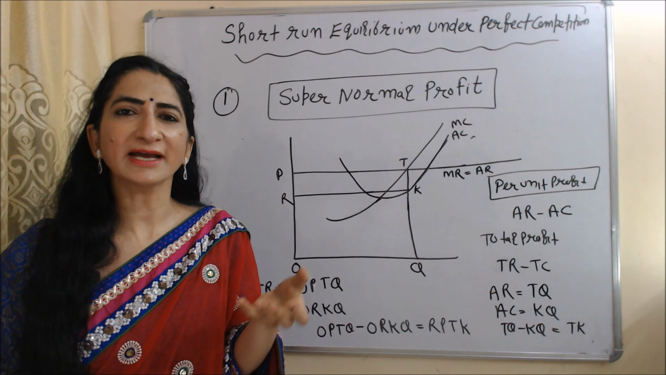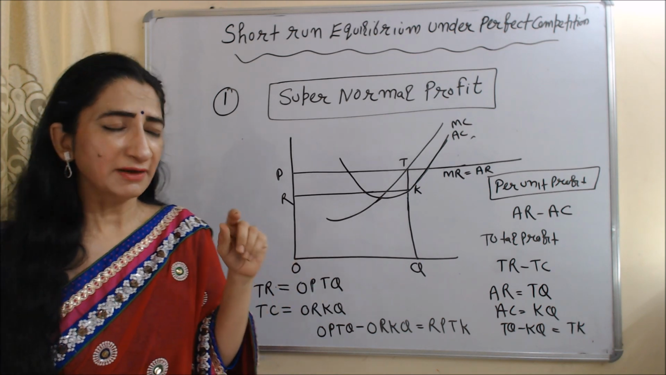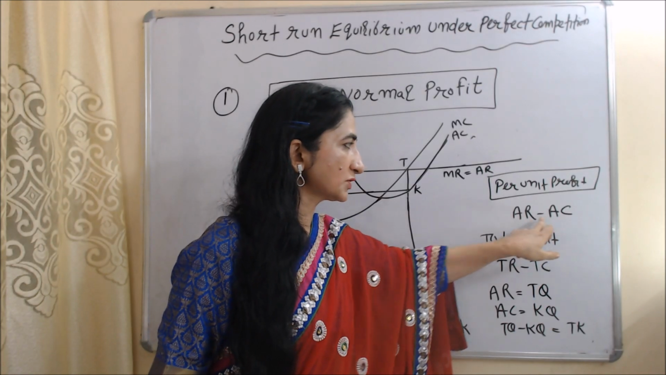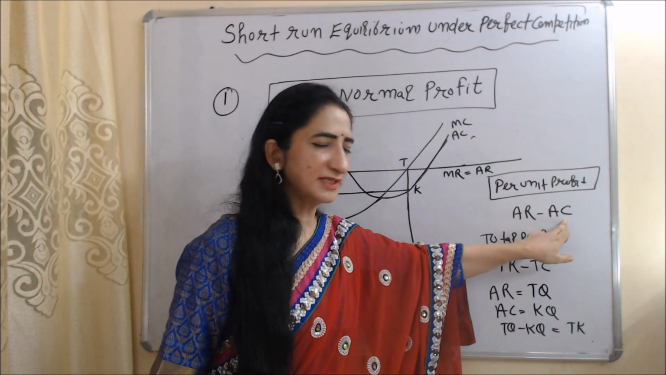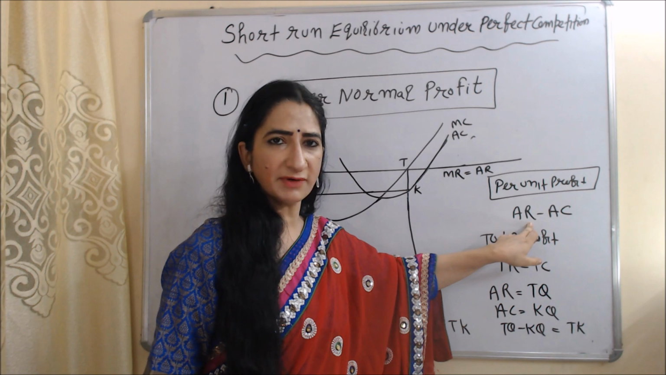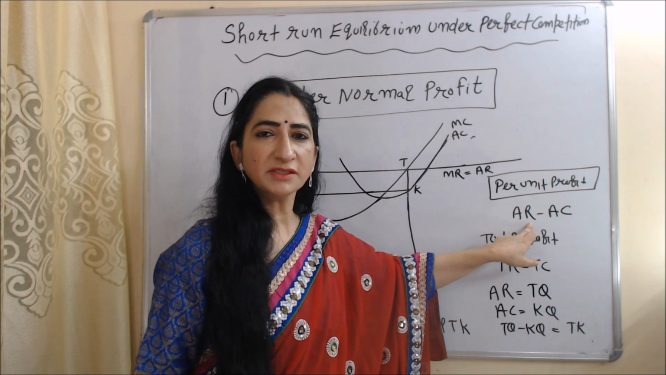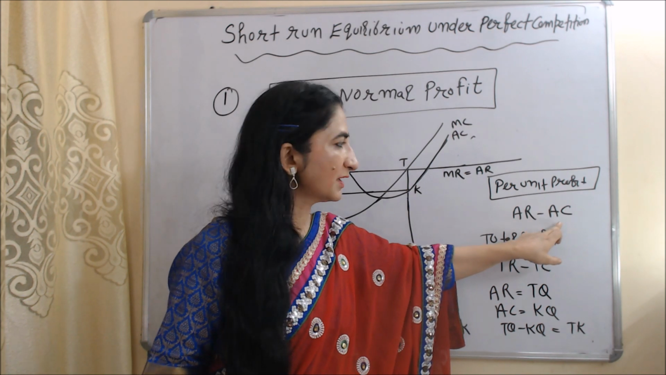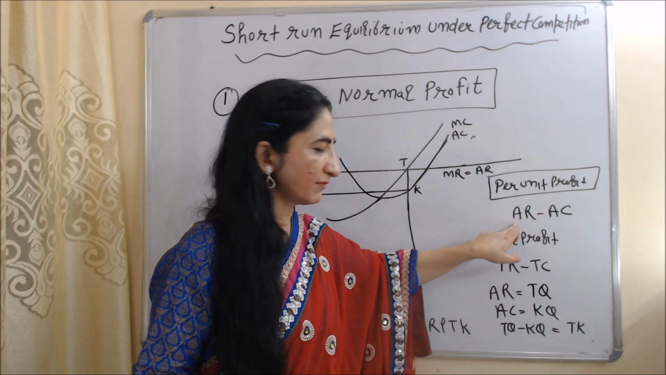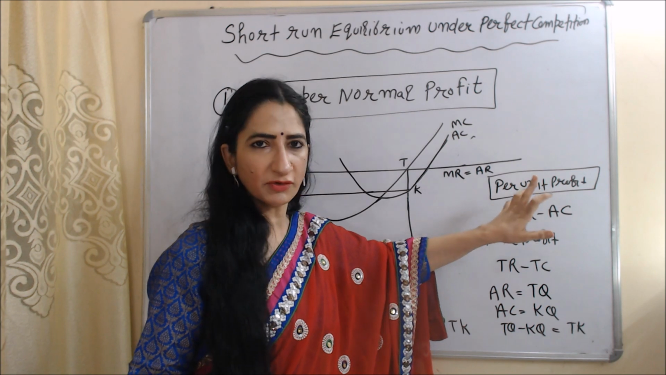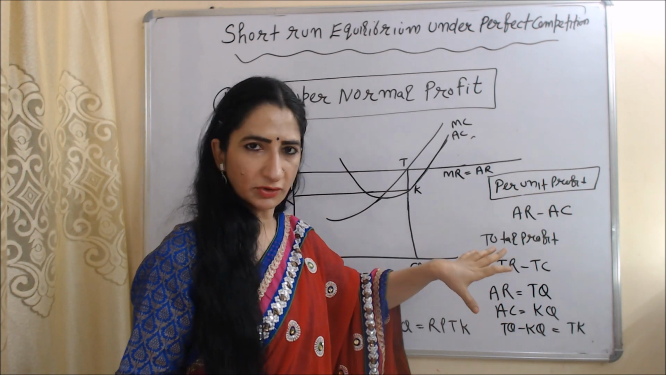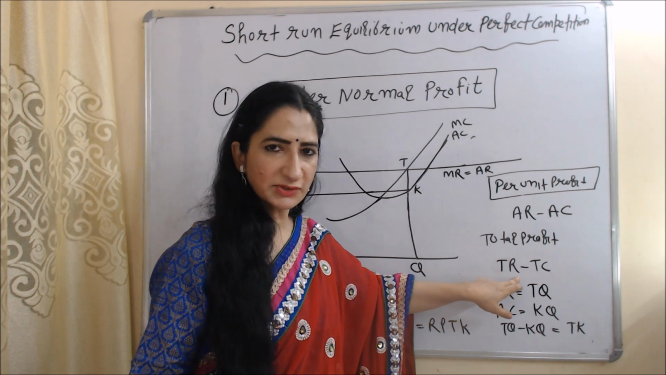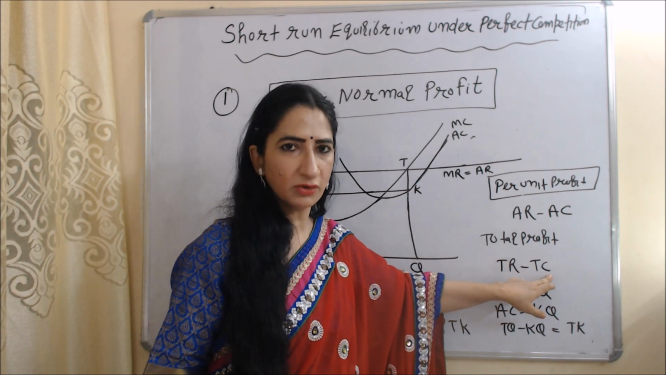Supernormal profit means an excess amount of profit, and we can calculate per unit profit when we subtract average cost from average revenue. AC means average cost, AR means average revenue. Average revenue means per unit revenue. Average cost means per unit cost. When we subtract average cost from average revenue, we get per unit profit. And we can calculate total profit when we subtract total cost from total revenue. TR is total revenue, TC is total cost.